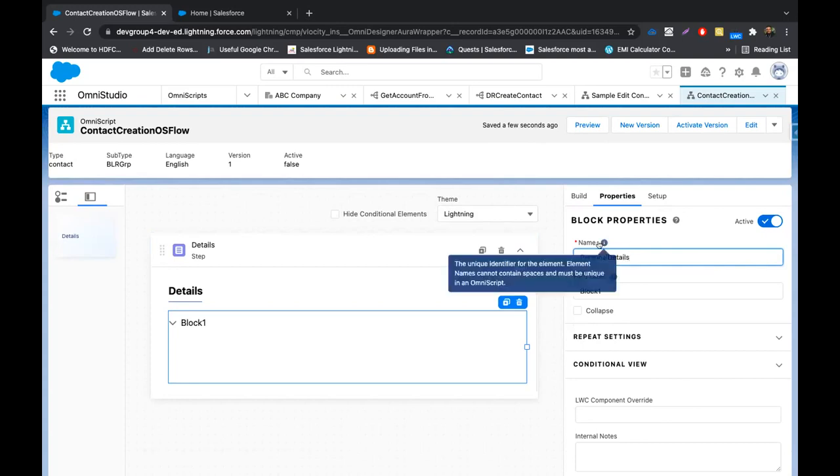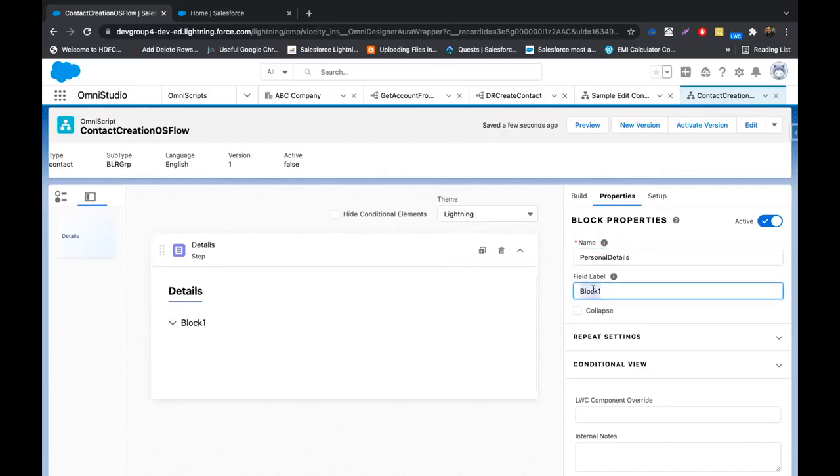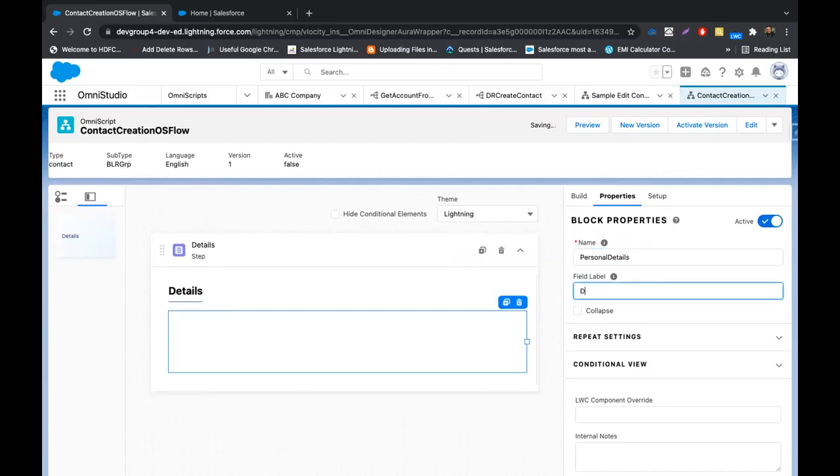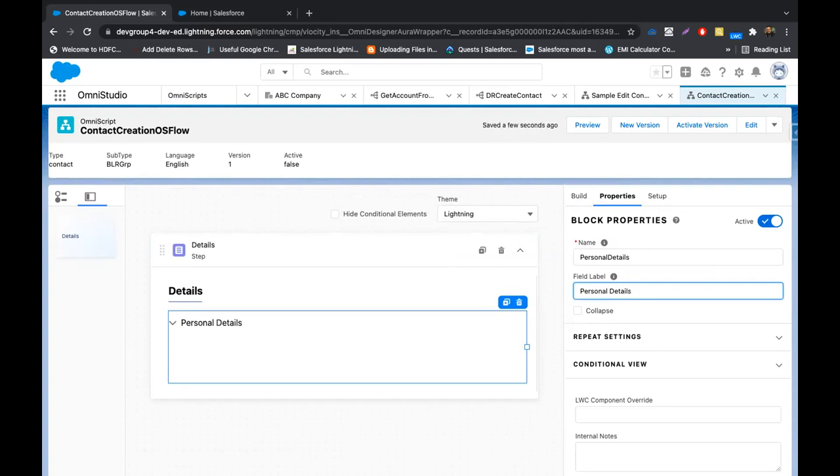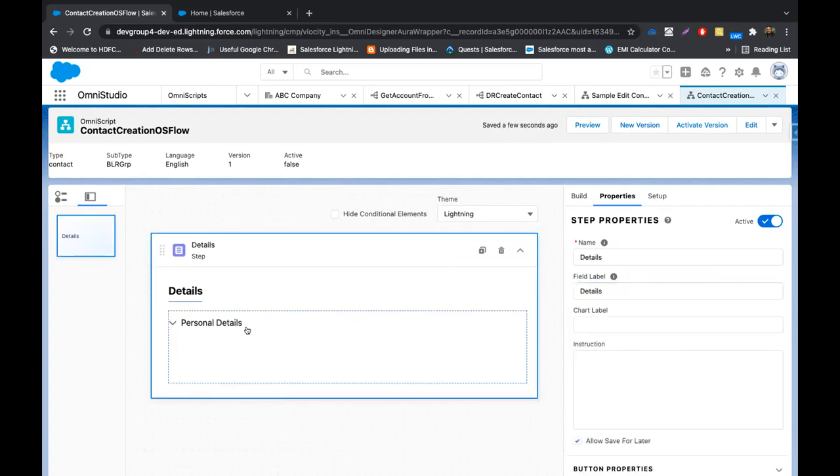Now this name is always an API name, so we cannot use spaces inside it. The field label is what will appear on the screen, so I'll mark it as personal details. Now the intent of using this block is that it creates a collapsible section.